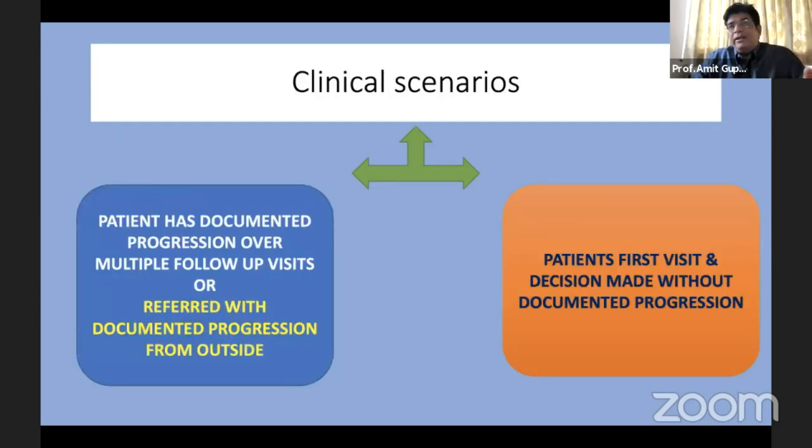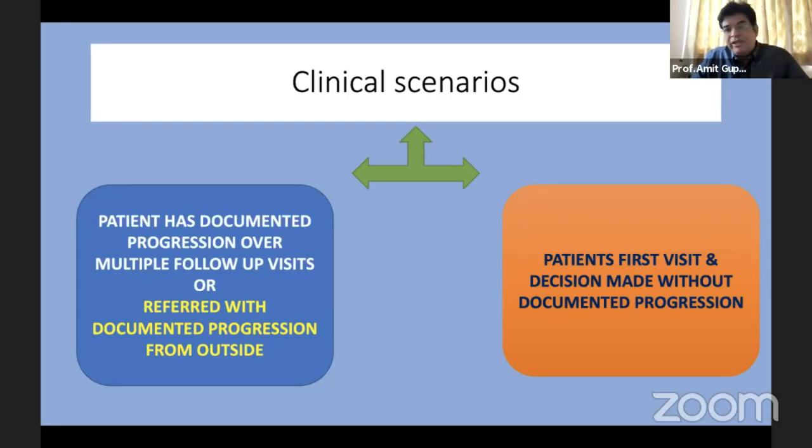If you look at clinical scenarios, one is that the patient comes to you, he's under follow-up, and he has progressed using so many of these criteria that I have enumerated. So we take this patient up for cross-linking. There's a simple scenario where a decision has to be made. What are we going to do? The first thing I ask the patient is, do you feel that you have worsened in the last 6 months to 1 year? And we also check the power of the glasses that the patient is wearing.